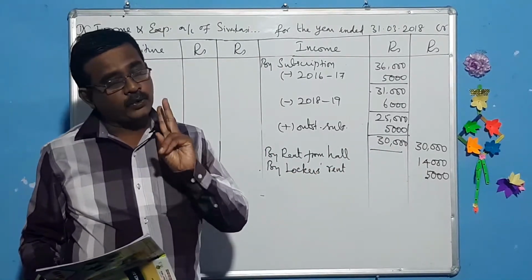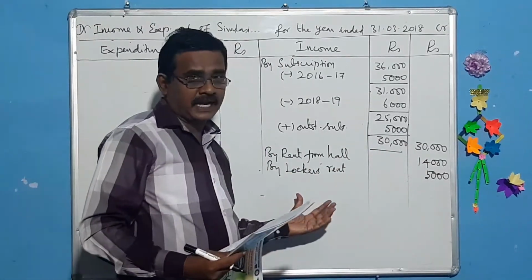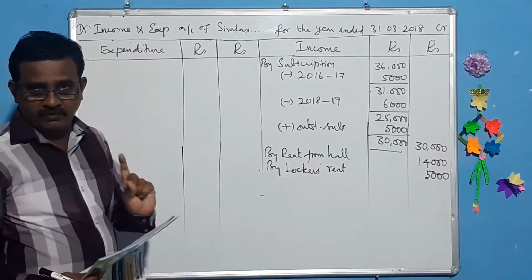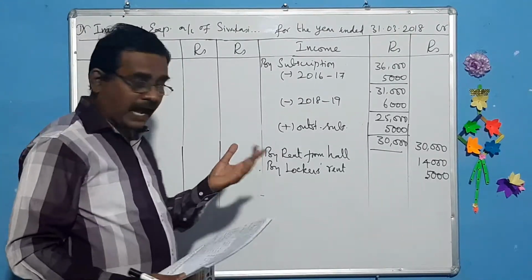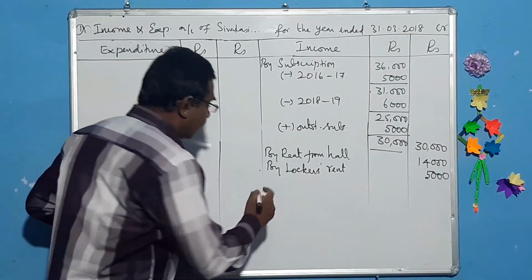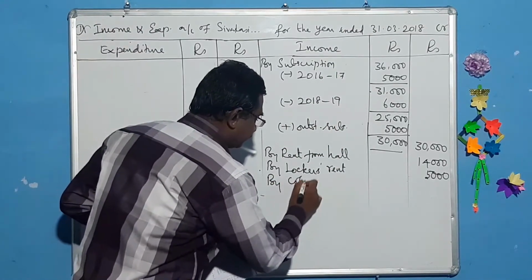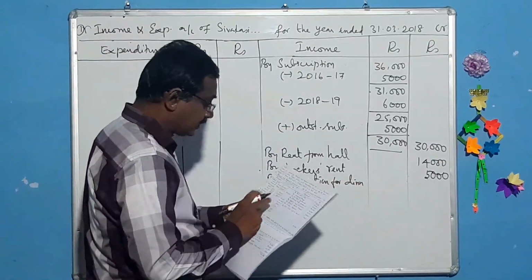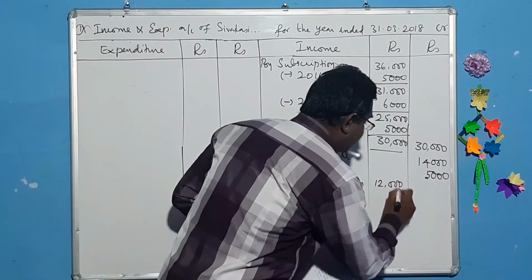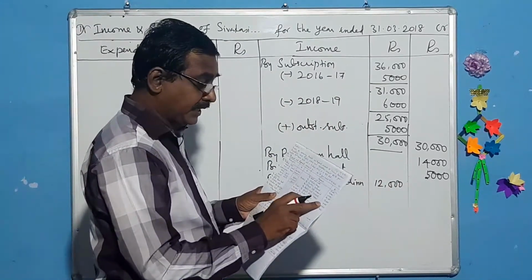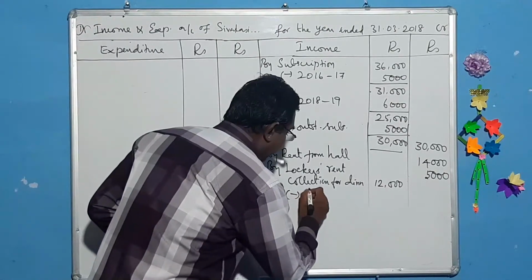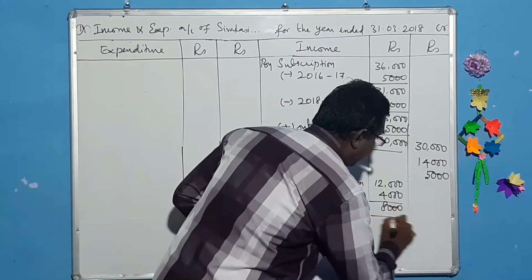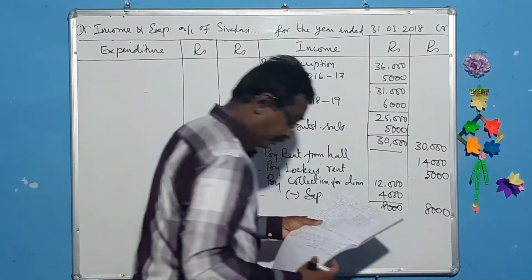This can be done in two ways. Incomes, that is, collections can be shown in this side, and expenses can be shown in this side. This is one way of doing that. And another way is, I am going to follow that another way. How? First take the collections. Collections for dinner. What is that collection? It is given as 12,000. What is the expenditure spent for special dinner expenses? 4,000. Subtract expenses 4,000. And 8,000 can be shown in the outer column.